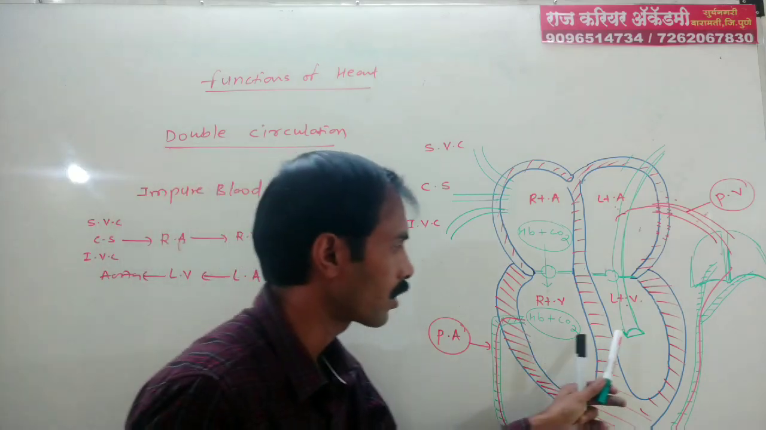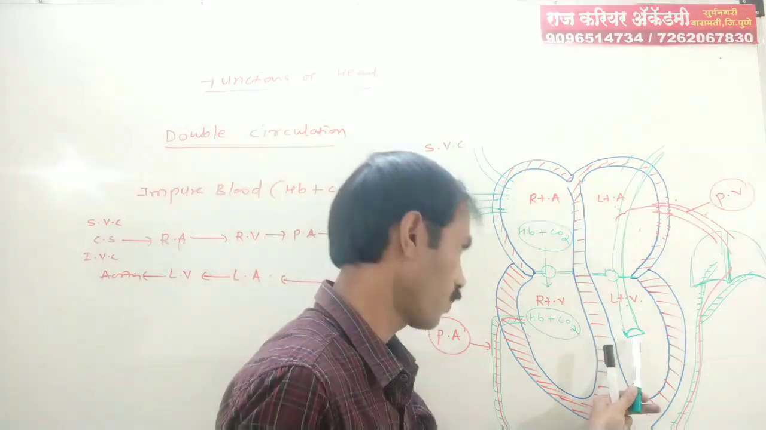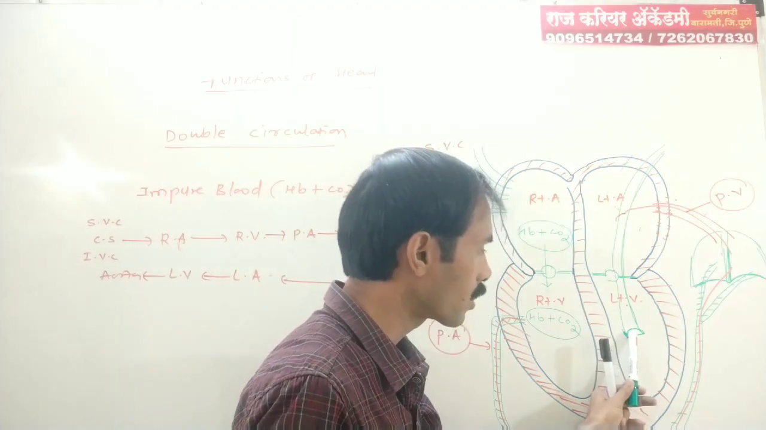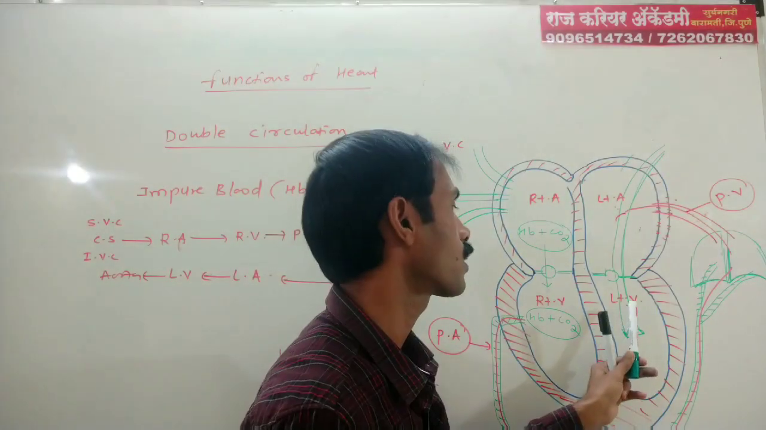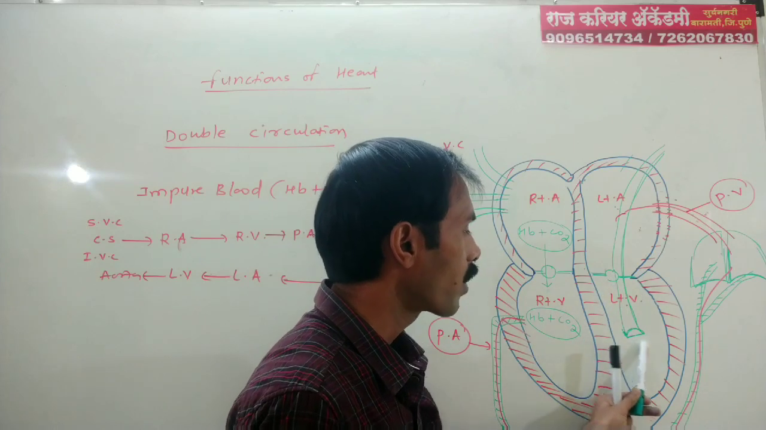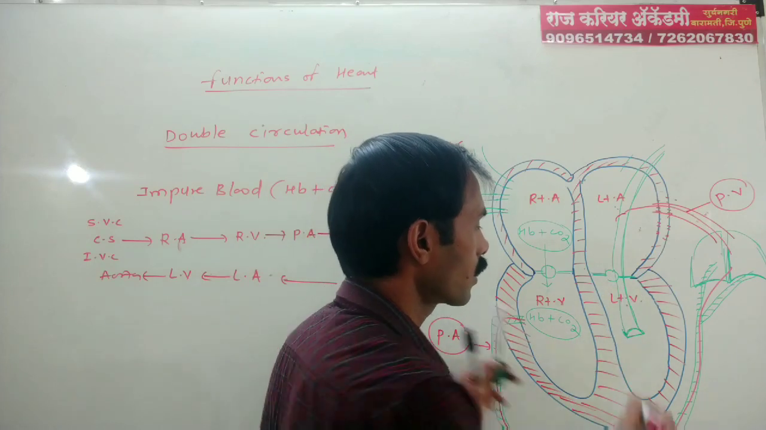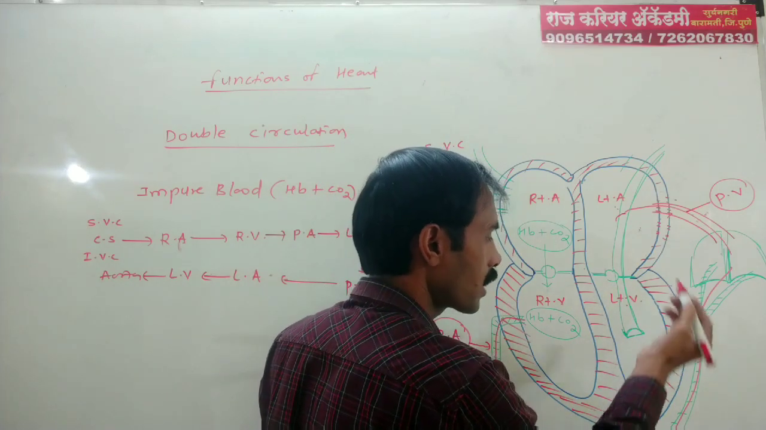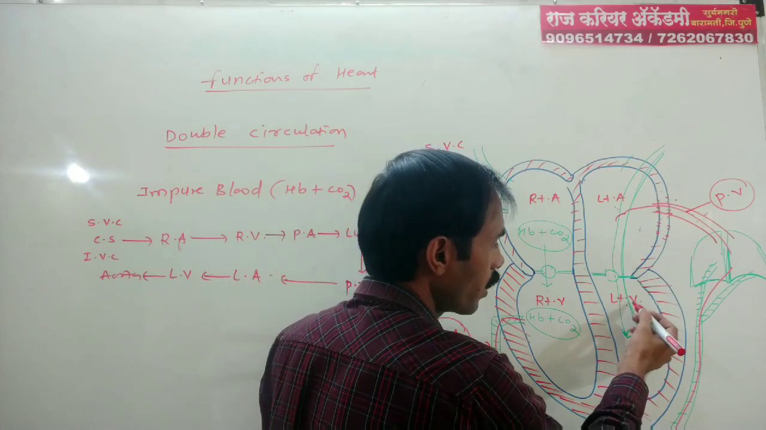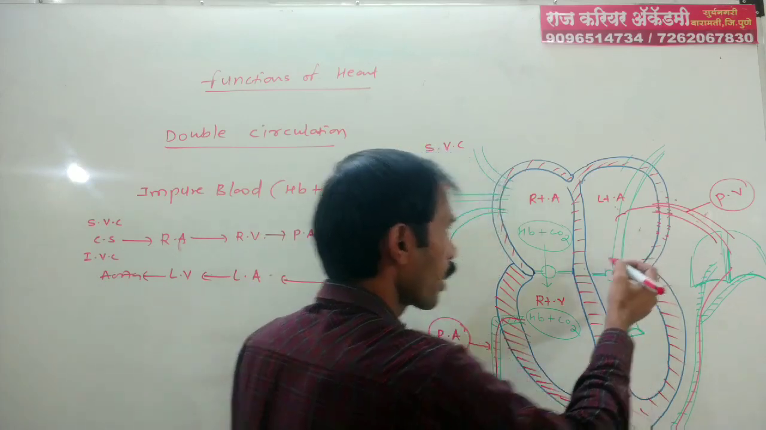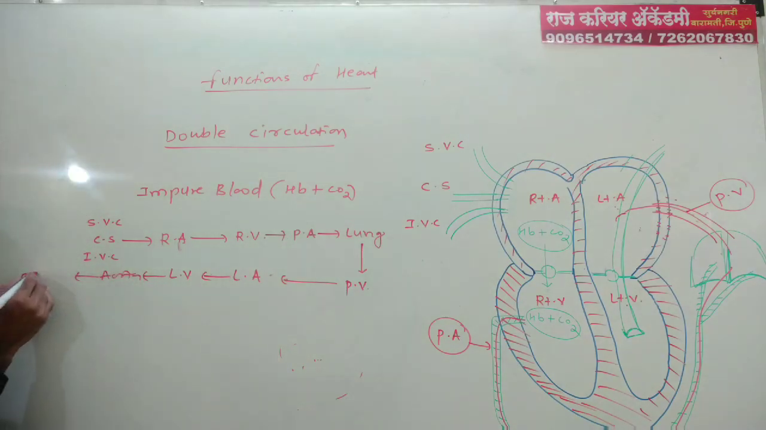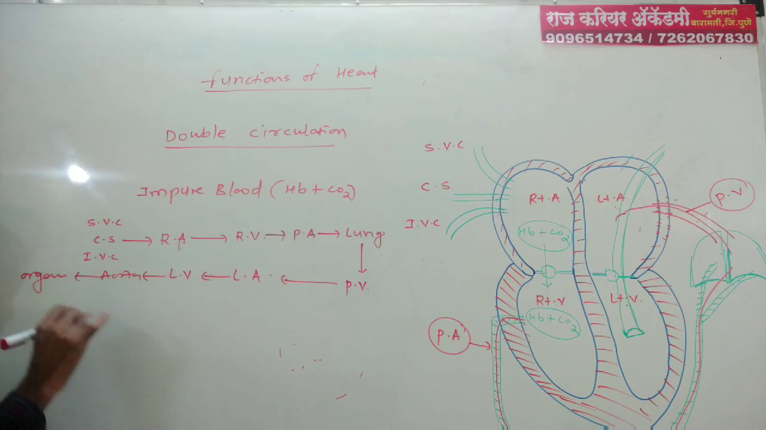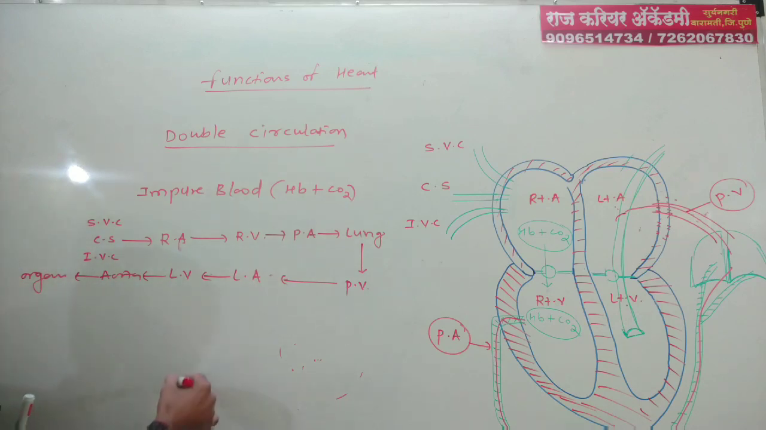From the left ventricle, blood goes with the help of the aorta, which is the largest blood vessel in our body. This is the aorta, which starts from the left ventricle and carries pure blood. From the left ventricle blood goes to the aorta, and from the aorta to all organs, as bifurcation of the aorta takes place.